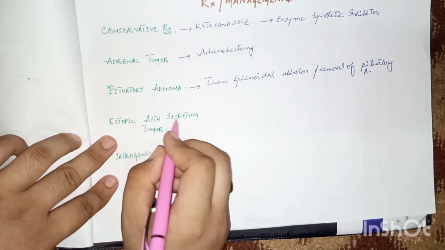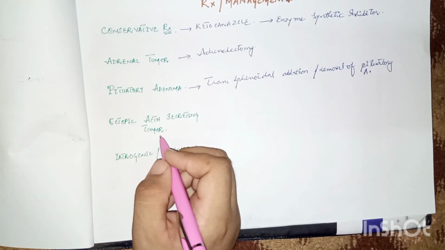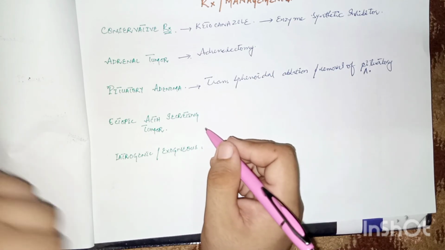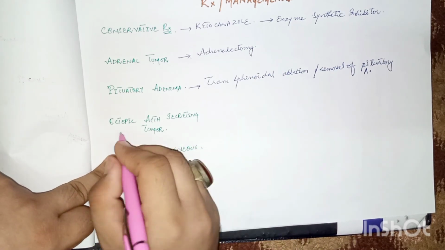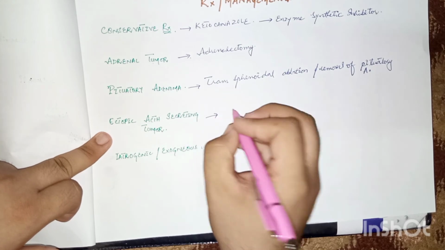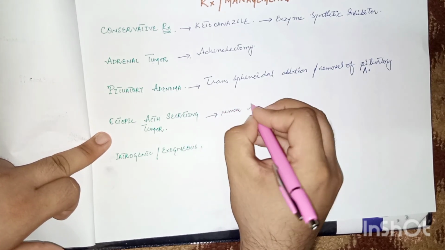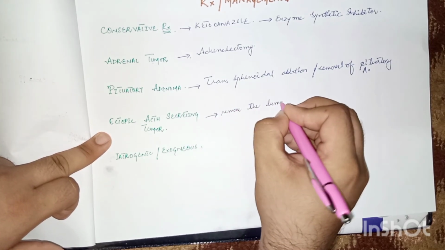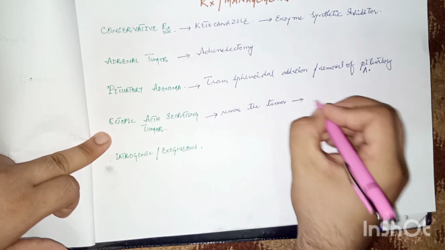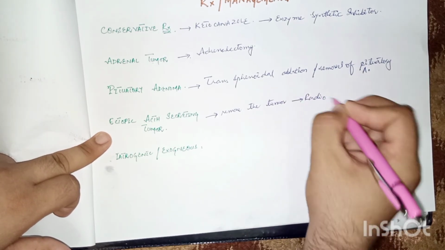If there is an ectopic ACTH secreting tumor like small cell carcinoma of the lung or neuroendocrine tumor or carcinoid tumor, then remove the tumor, followed by radiotherapy or chemotherapy.